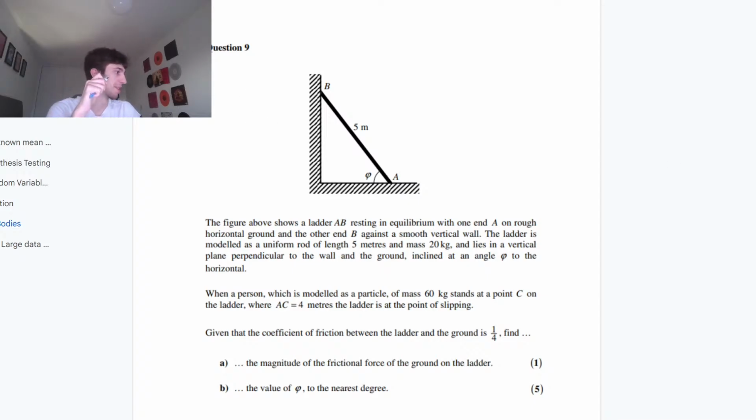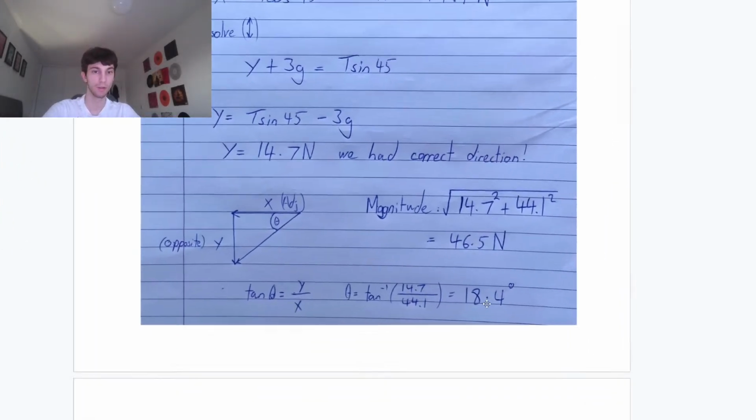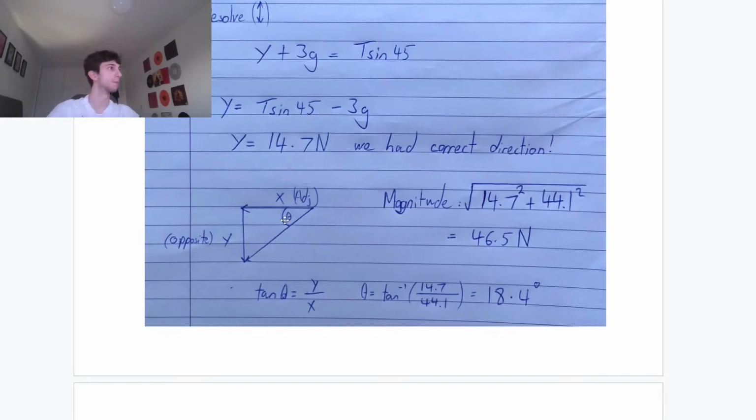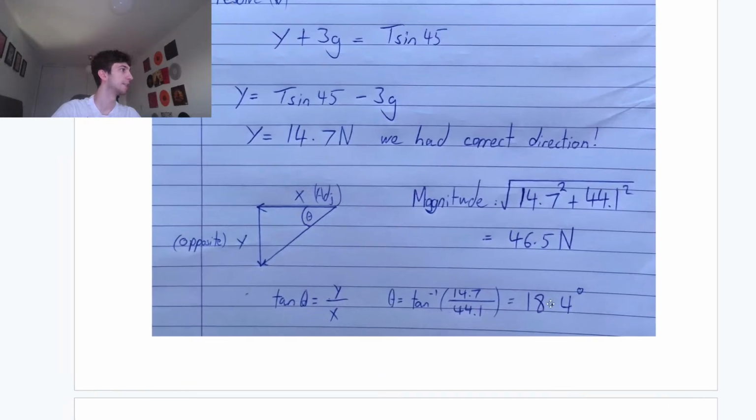Let me make sure the stream isn't crashing. We are all good. What is alpha from the last question? This 18.4 is the angle going downwards from AB. 18.4, the angle size for that tan of theta to be y over x. Are we happy? I'm going to carry on, but let me know if there's a thumbs down.